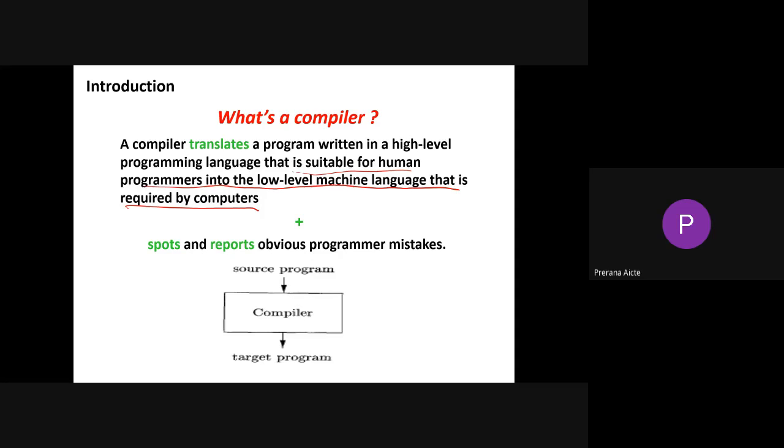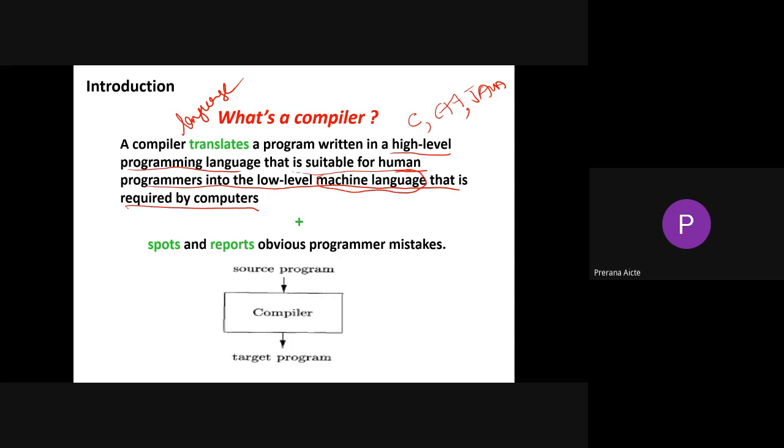As we know, high-level programming languages are C, C++, Java, all those things. That is suitable for human programmers, as we are all human programmers, into low-level machine language. Machine language is nothing but machine understandable language.